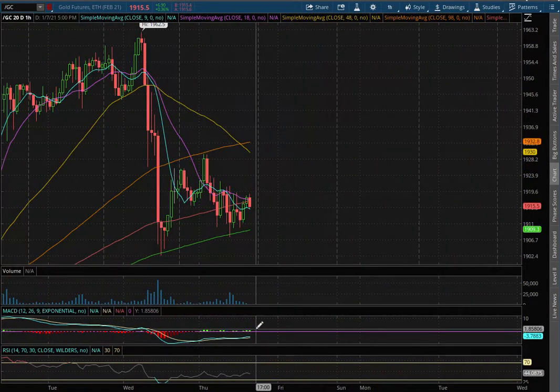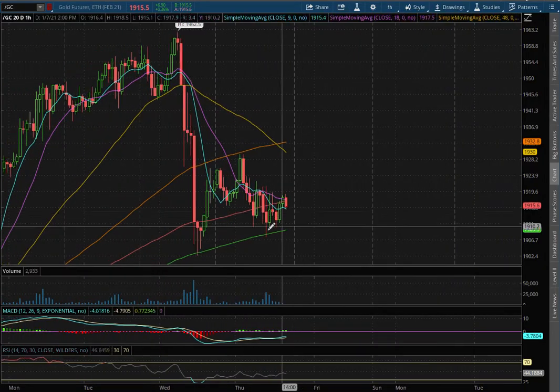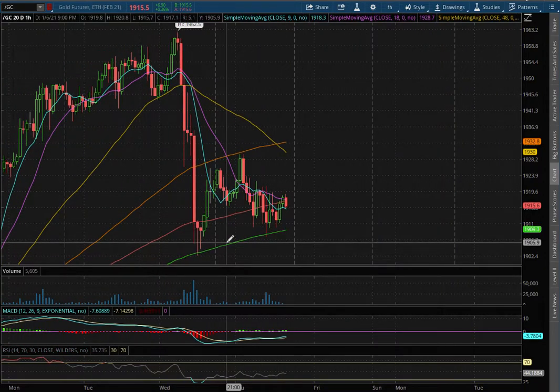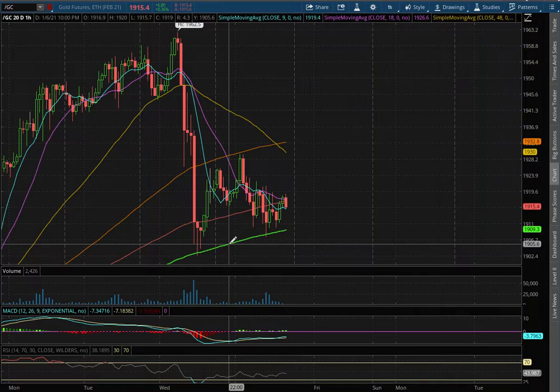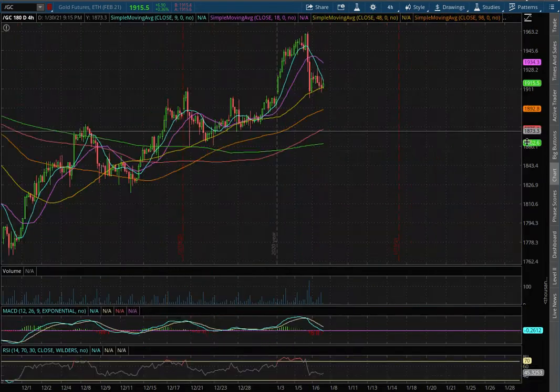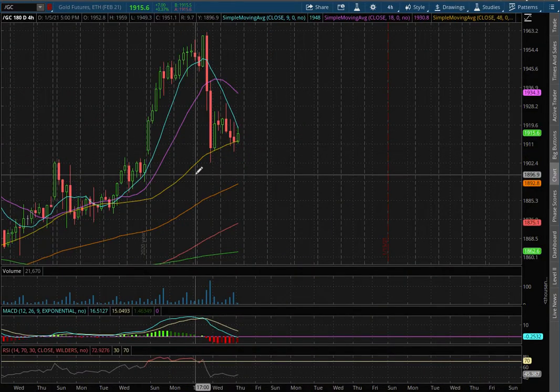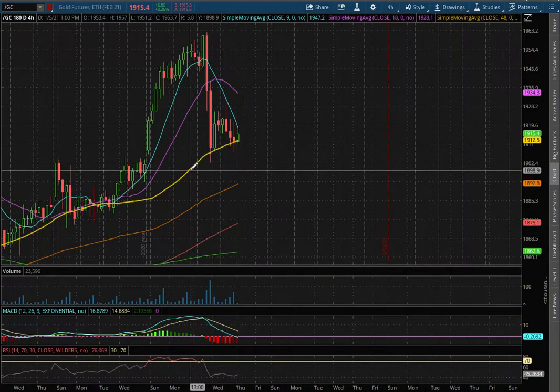We remain in negative MACD and we're slightly off of oversold levels with the RSI. We bounce right off the 200 moving average, this green line, which is acting as our temporary support at the price of $1,909. As we extend out to the 4 hour chart, we remain in slightly positive MACD but approaching negative MACD territory. And once more, we're resting right along the 50 moving average, this yellow line, at the price of $1,912.